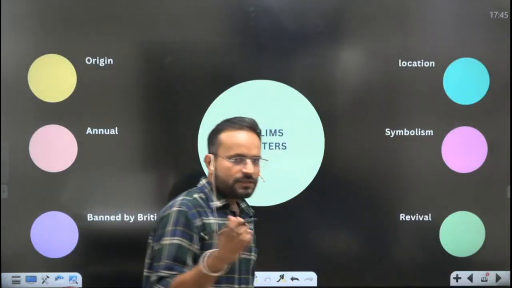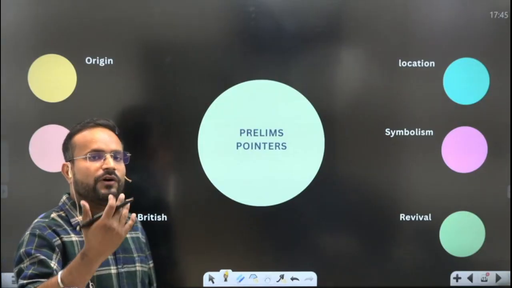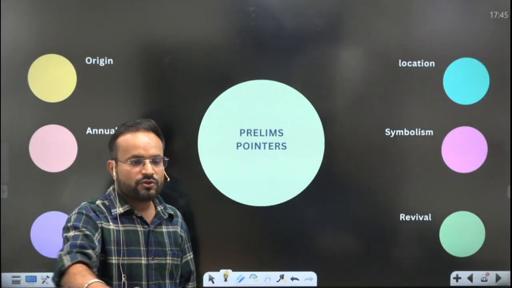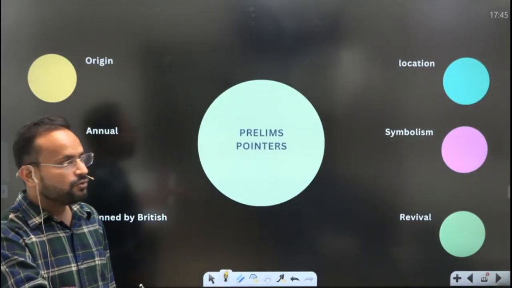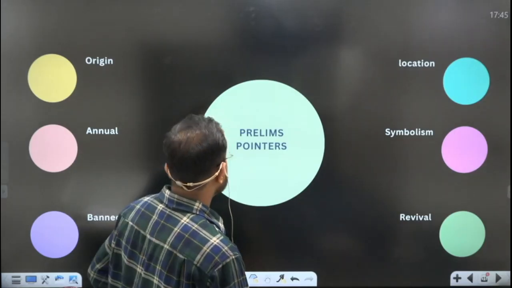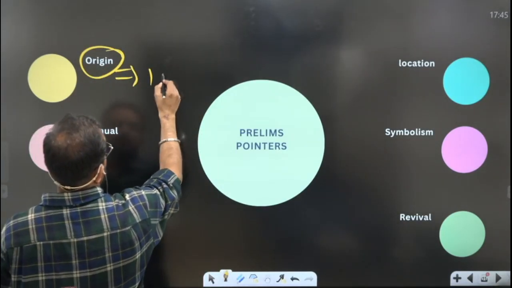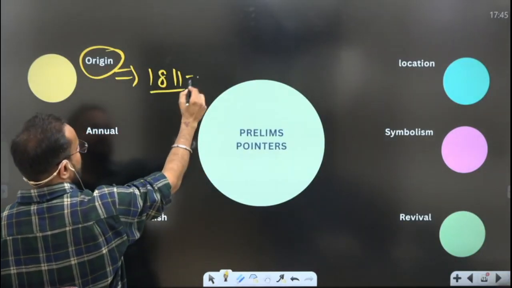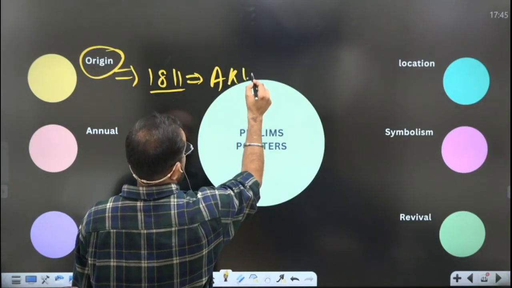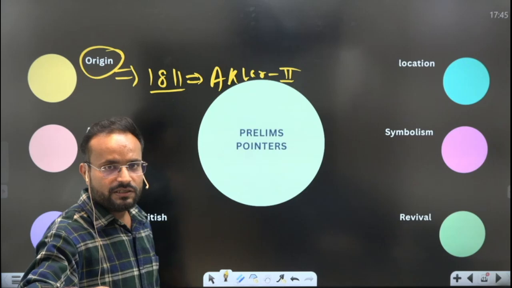From the mains perspective, you could use this festival as one point in your answer to depict the social life, to show the religious policy of that particular ruler. But these topics mainly become important from the prelims, which is why let's see certain prelims pointers. Origin is what? It originated in 1811. And in 1811 the Mughal emperor was Akbar the Second, who ruled from 1806 to 1837.